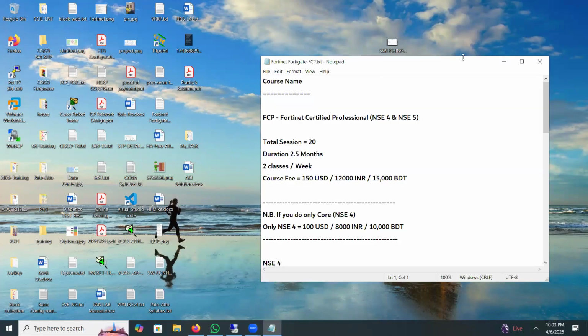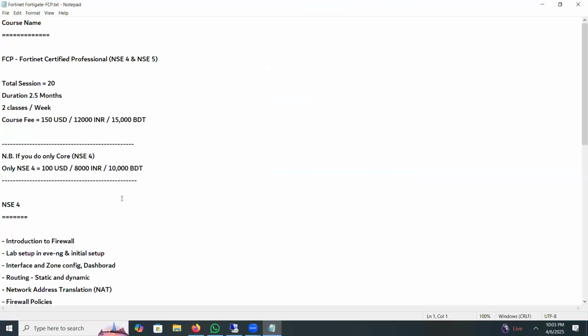Okay, so we will start the Fortinet. Actually, Fortinet is not a firewall. Fortinet is a company name, right? So Fortinet has many products, as you know. Fortinet has firewall, has switch, etc. So many more devices. I will explain later.